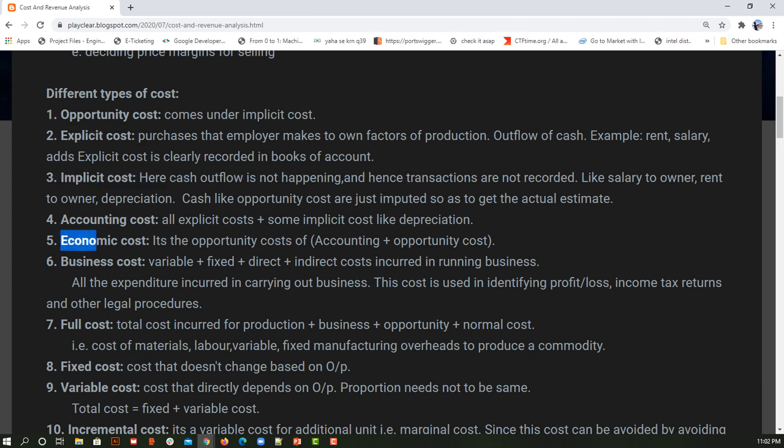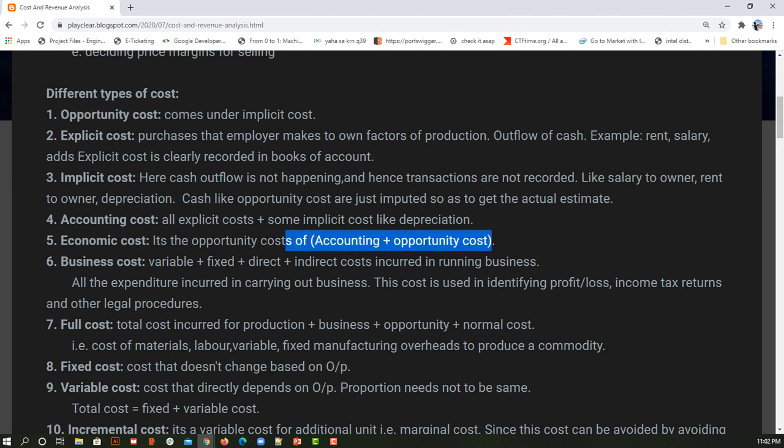Now we have economist cost. What economist cost says is, whatever concept we understood in terms of opportunity cost, that is the second best option in terms of any service or any good. Similarly, economist cost is the accounting cost plus the opportunity cost. What does it mean?